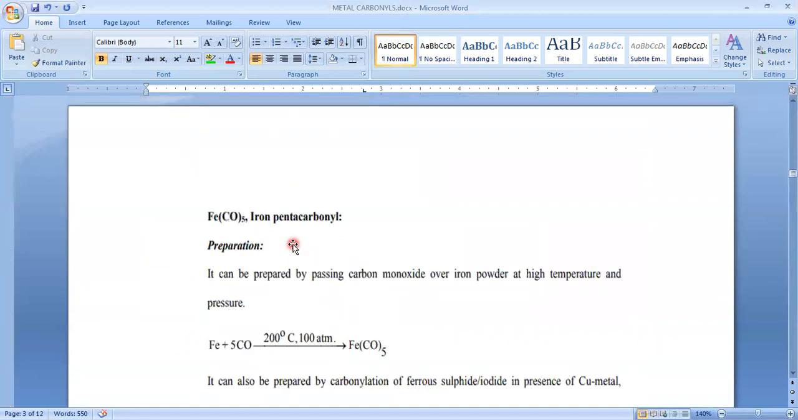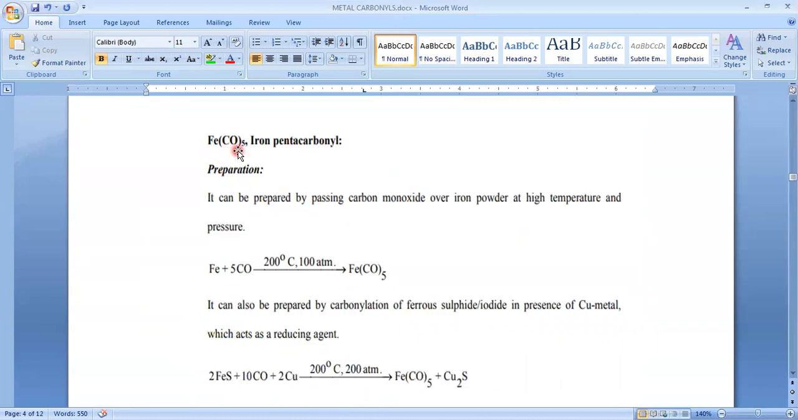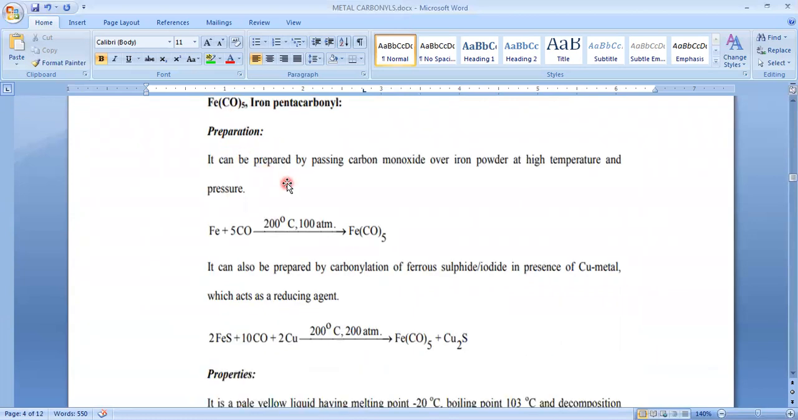And the next one is pentacarbonyl iron, or iron pentacarbonyl, Fe(CO)5. For direct preparation, as in the previous nickel carbonyl, we pass fumes or gas of carbon monoxide over iron at a certain temperature and pressure. Then it gives us iron pentacarbonyl.